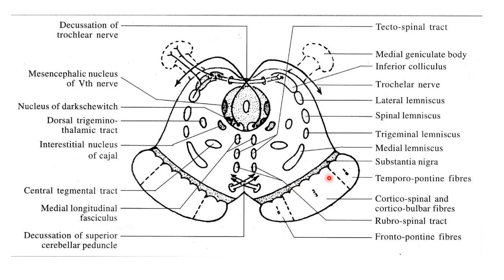These are known as the strionigral fibers, from the corpus striatum to substantia nigra, and they are rich in gamma aminobutyric acid. Pars compacta gives efferents again to corpus striatum in the form of nigrostriatal fibers, which are rich in dopamine. After the substantia nigra, this is the tegmentum of midbrain.